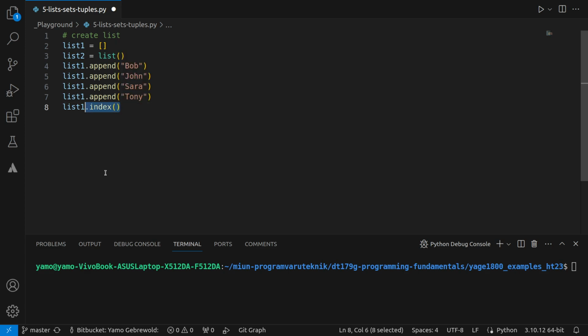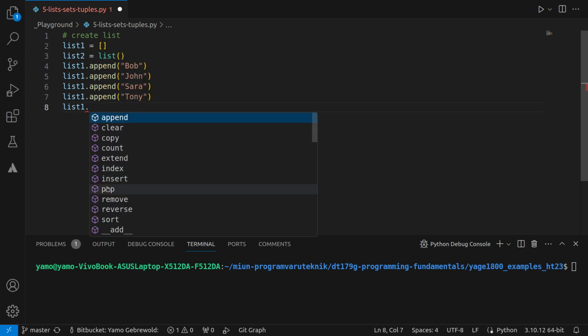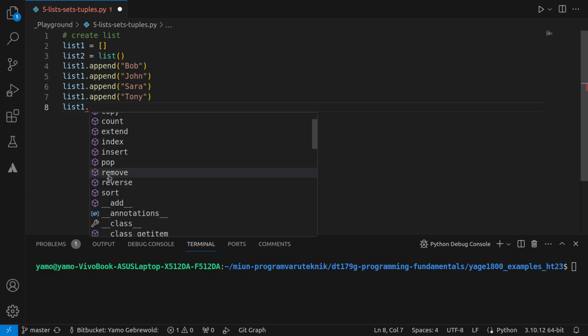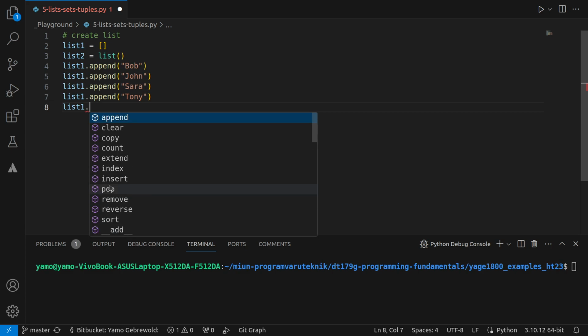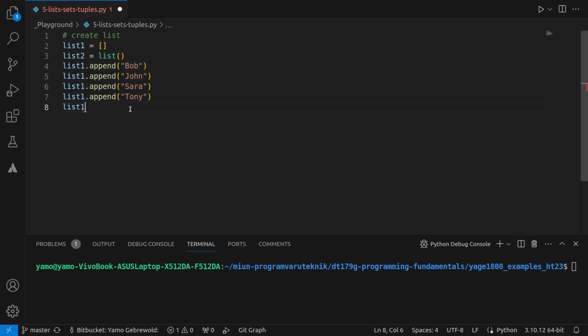Basically, which means that you can search in the list. You could pop, which means that you remove from the end of the list. You could remove any element inside of the list. You could reverse it. You could sort it, and so on. So it's quite good to understand what these do. I won't go into the details of each thing, but it's good to know.